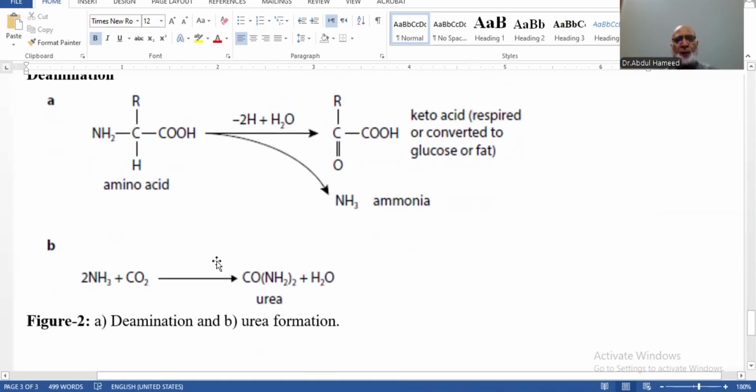So this is all about the list of nitrogenous compounds in different animals during their excretion. So this is all from my side, and Allah Hafiz.